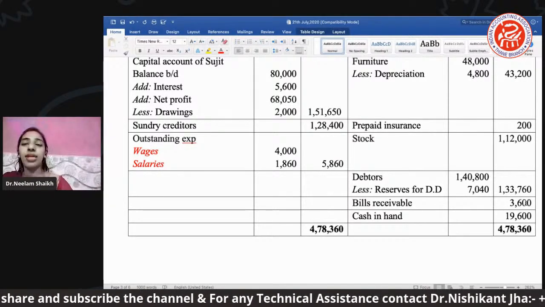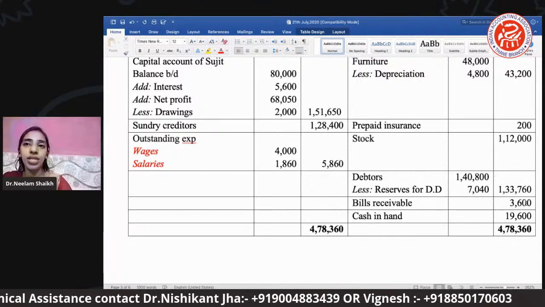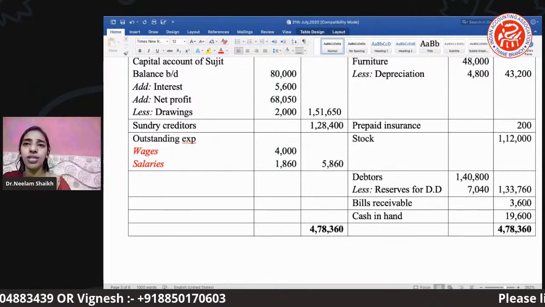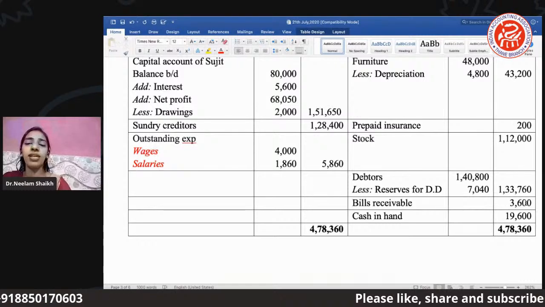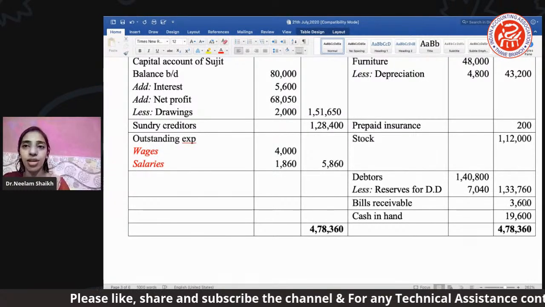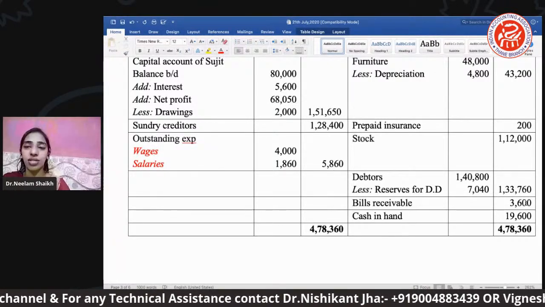So 4,78,360 is the amount of the balance sheet. And what we did in this particular question was a simple partnership final account question. No admission, no retirement, nothing. There is no profit sharing ratio as well. हमने न्यू प्रॉफिट शेयरिंग रेशियो बनाना सीखा है, कैपिटल रेशियो सीखा है, गेन रेशियो सीखा है, सैक्रिफाइस रेशियो देखे हैं.